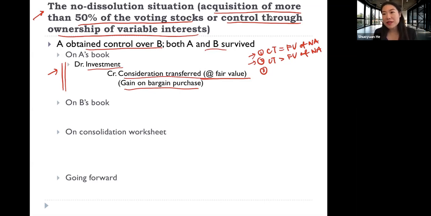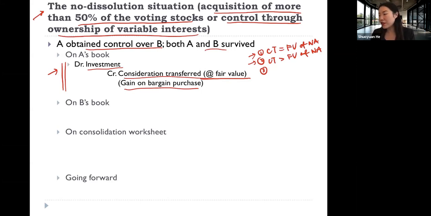So the difference, which is actually the goodwill, whatever additional amount the firm is paying, is actually the goodwill. And in firm A's book, we do not recognize goodwill directly. We still make the same journal entry, which is debit investment account, credit consideration transferred, at the fair value of the consideration transferred.